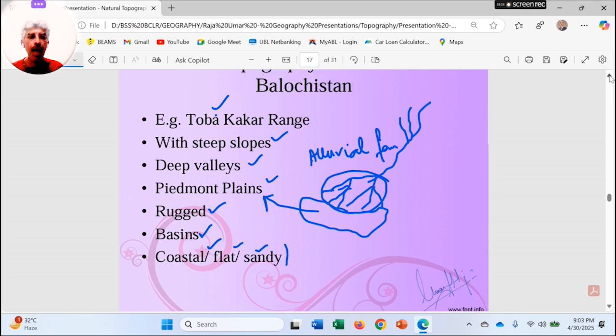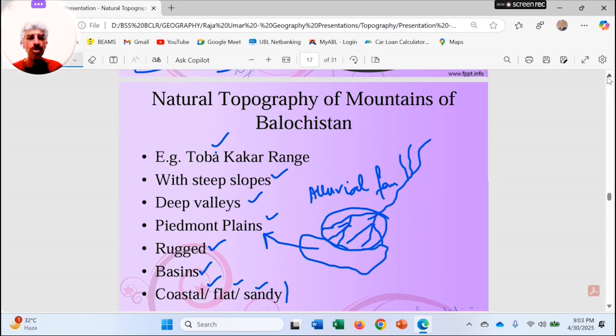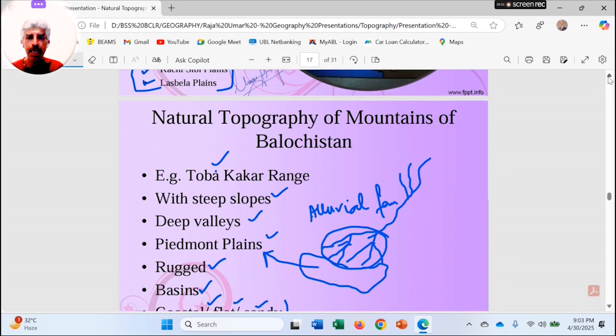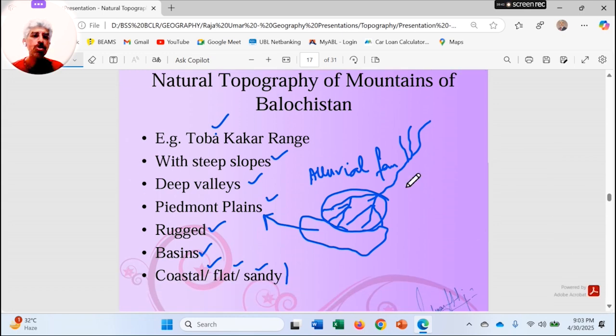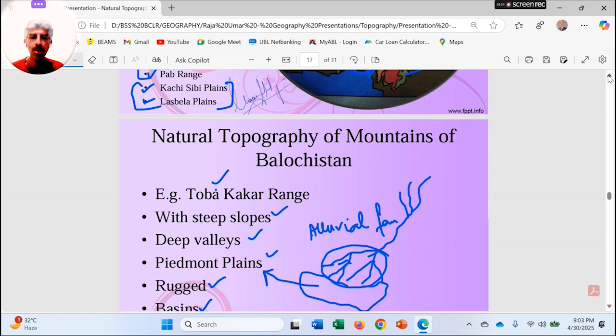vegetable seeds industry, and fishing industry down in the south on the coastal areas of Balochistan. We also talked about the importance of Gwadar port for international trade and the use of Gwadar port for CPEC as well. So all these points are related to Balochistan.